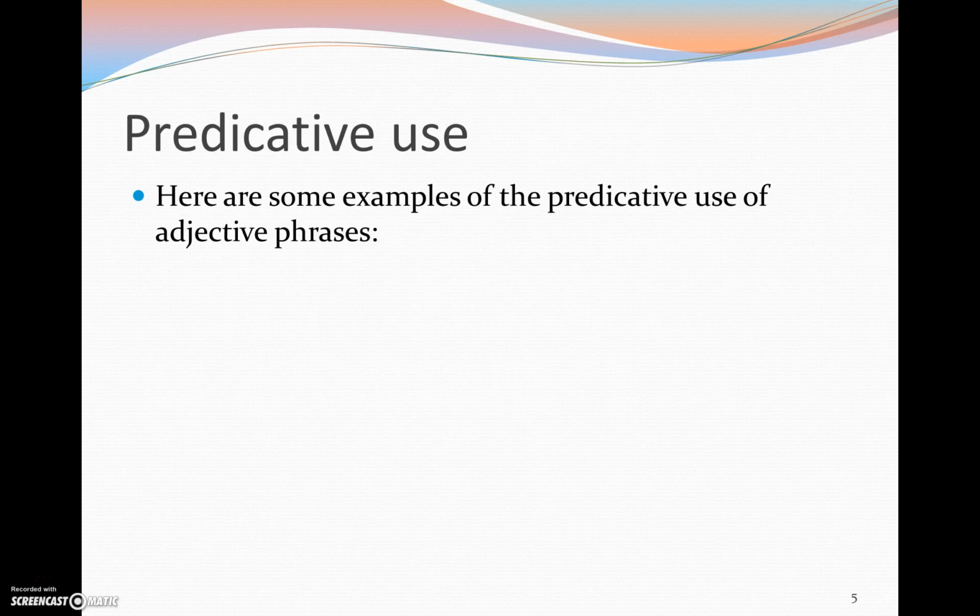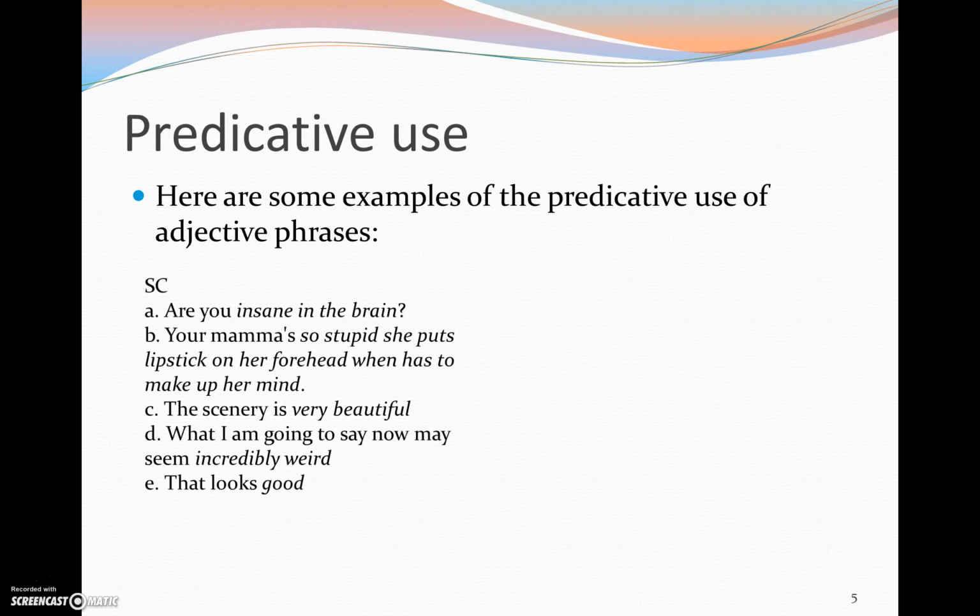So here are some examples of the predicative use of adjective phrases. First, we have some subject complements. In Danish we also call the subject complement subjektsprædikat, and it's this word prædikat, or predicative, that might help you to remember here. Here we have some examples where the adjective phrases are used as subject complements, so they modify the subject in a way. In the final one, "that looks good," in italics, that's the simple adjective phrase, and it modifies "that" in this case.